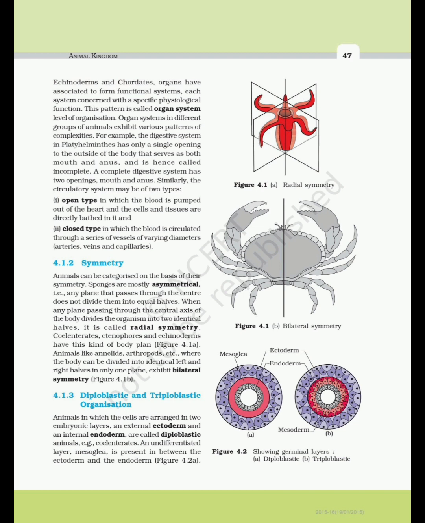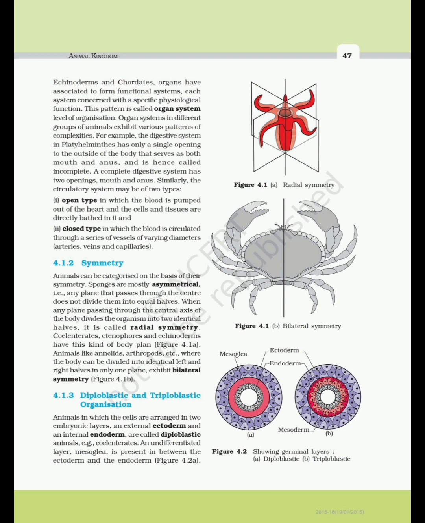For example, the digestive system in Platyhelminthes has only a single opening to the outside of the body that serves as both mouth and anus, and is hence called incomplete. A complete digestive system has two openings, mouth and anus. Similarly, the circulatory system may be of two types, open type in which the blood is pumped out of the heart and the cells and tissues are directly bathed in it, and closed type in which the blood is circulated through a series of vessels of varying diameters: arteries, veins and capillaries.